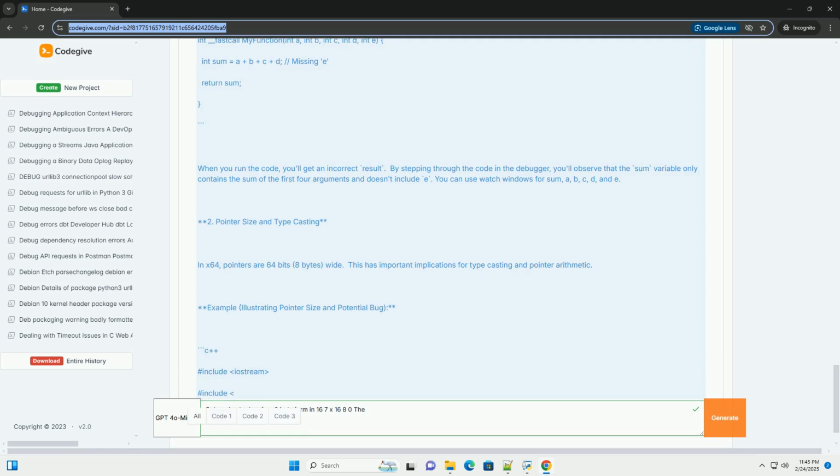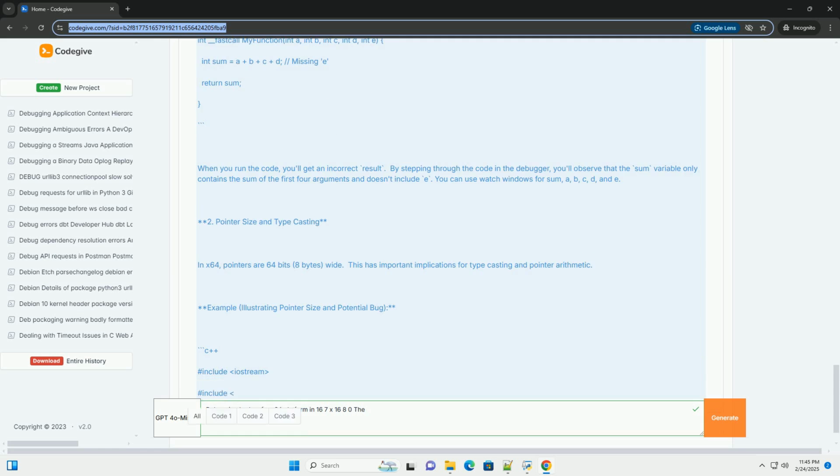7. Debugging tools and techniques, Visual Studio. Breakpoints: set breakpoints at strategic locations in your code to pause execution and examine variables, registers, and memory. Watch windows: add variables and expressions to the watch window to monitor their values as you step through the code. Locals window: the locals window automatically displays the values of variables in the current scope.